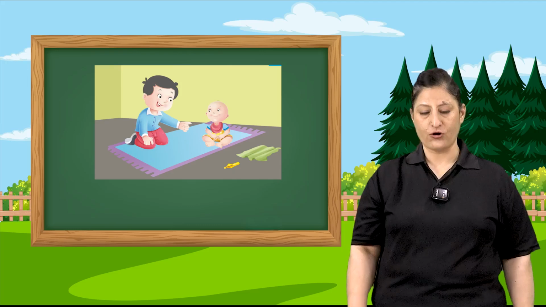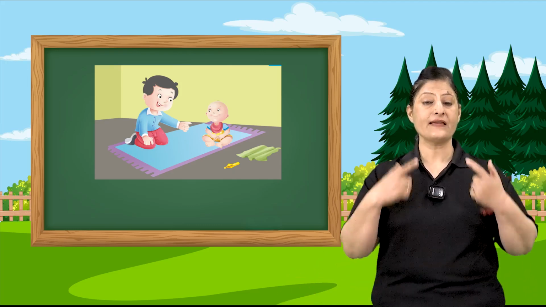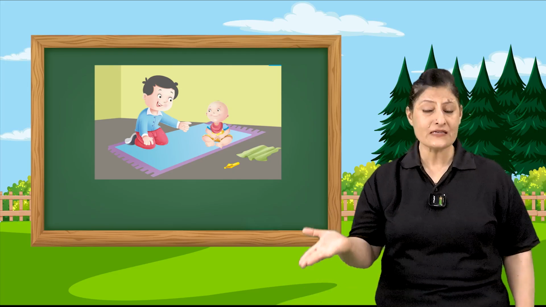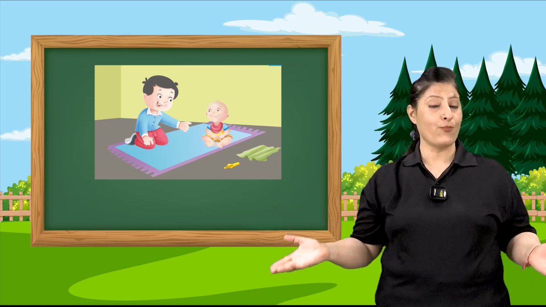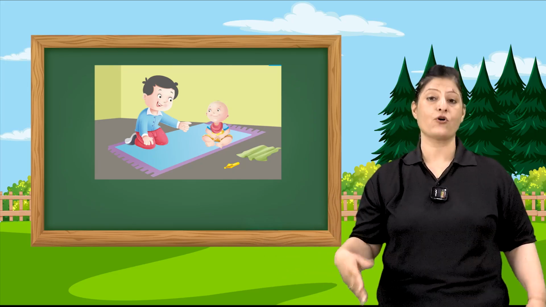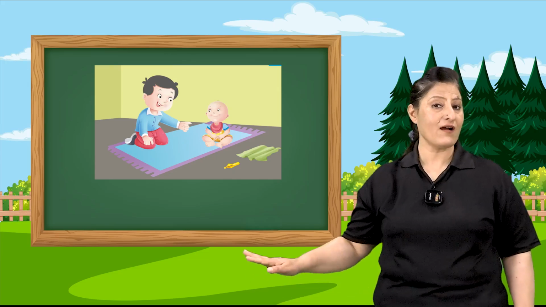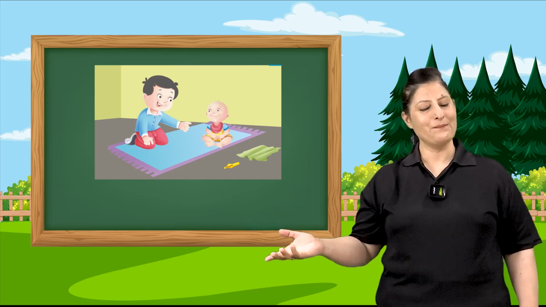In this picture, there is a child, a kid. And the kid has something around the neck. Do you know what it is? It is called a bib. And where is the kid sitting? On a mat or on a rug. Right? And there is a nib also near the mat.